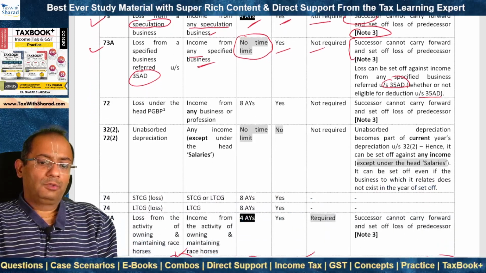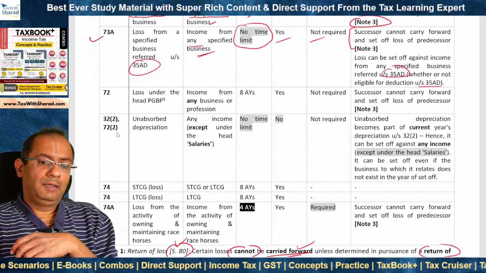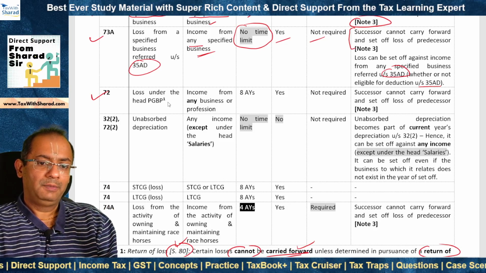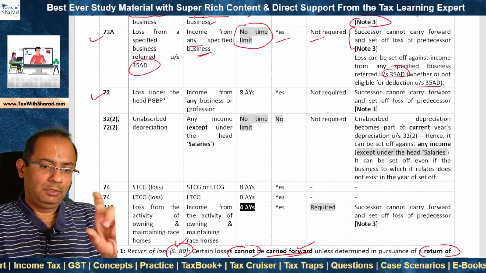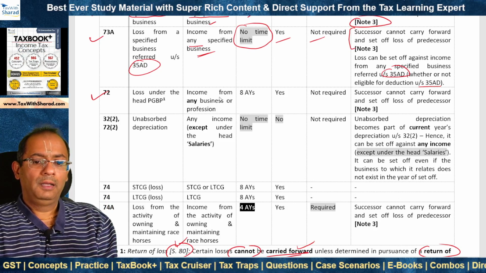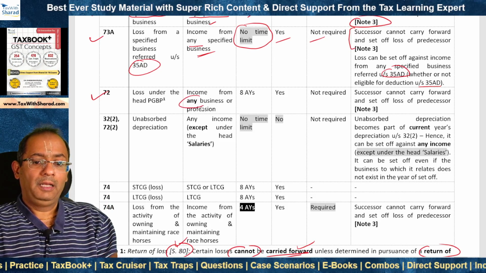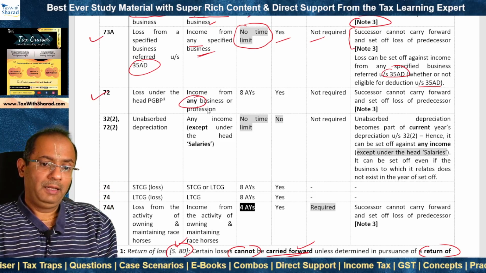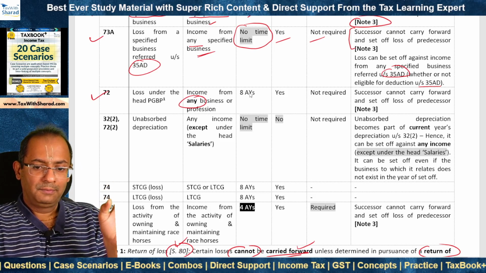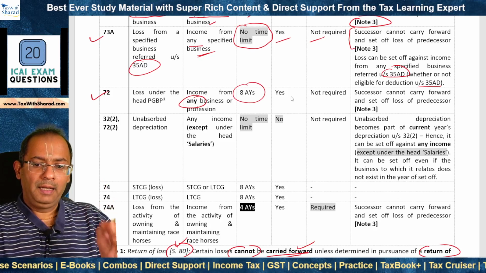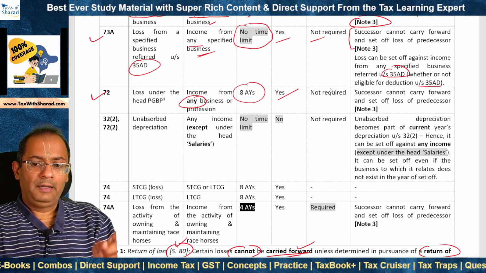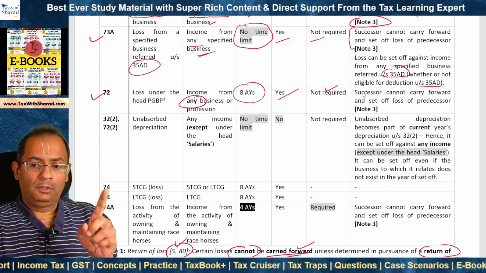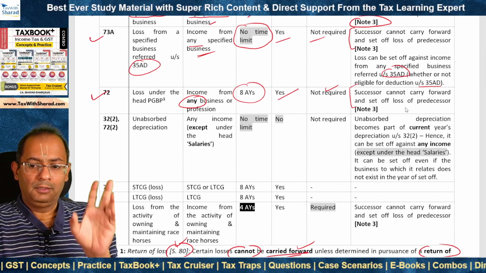What about loss from any other business? It is covered under section 72. That means loss which is not from a 35AD specified business or speculation business. So the general business loss can be carried forward and it can be set off against income from any business or profession, whether it be a normal business or profession or a 35AD business or a speculation business. The time limit to carry forward is 8 years. Return of loss needs to be filed in time. Original business need not continue in the year of set-off, and successor cannot carry forward and set off loss of predecessor.